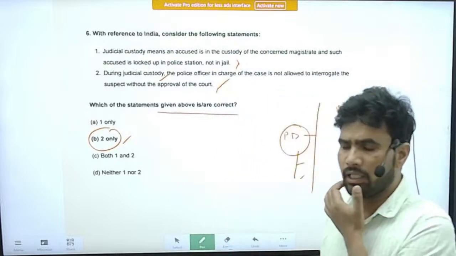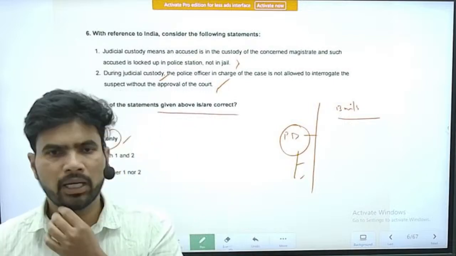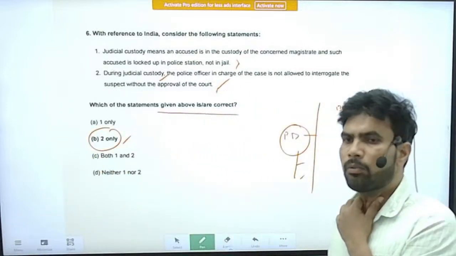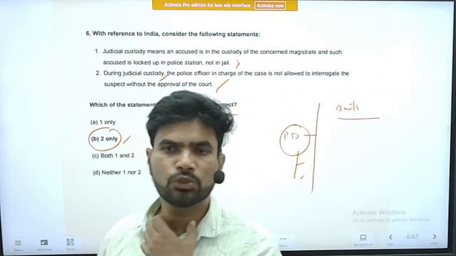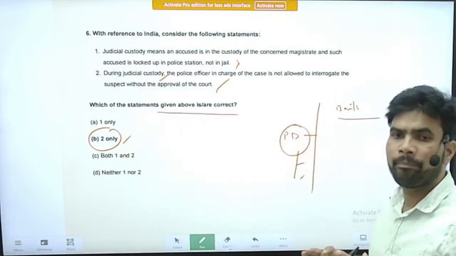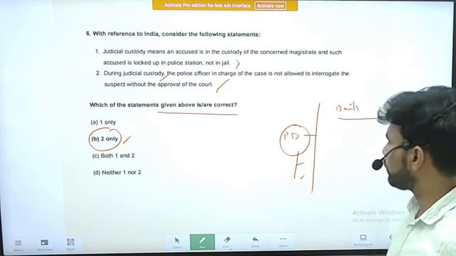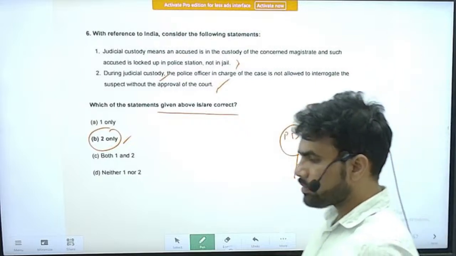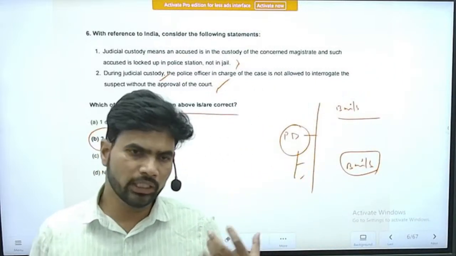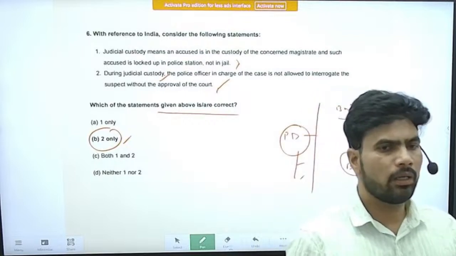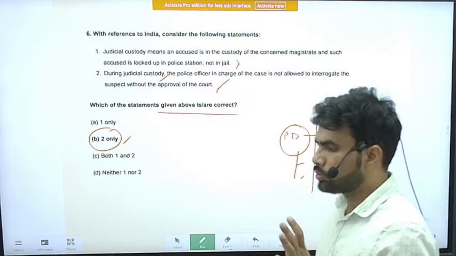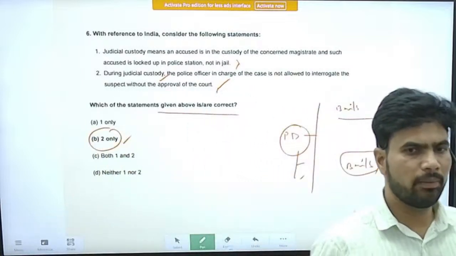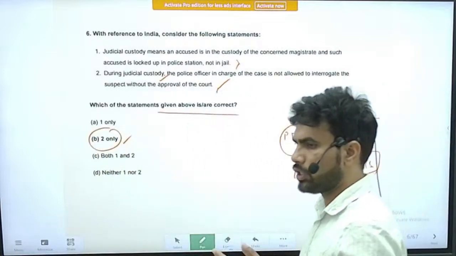They were repeatedly applying for bail, but their bail has been rejected multiple times by various courts, including the Supreme Court. So in this case, there is a chance that there can be a question on the principles and the provisions about bail. The Congress also, in its manifesto, gave a promise that they will make sure that bail, not jail, will be the motto of the judiciary and the police.